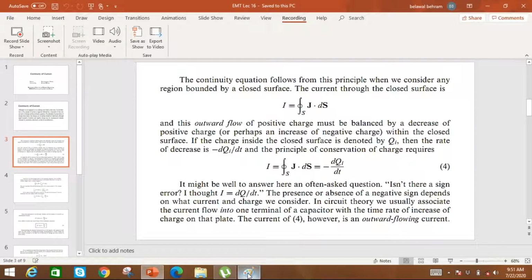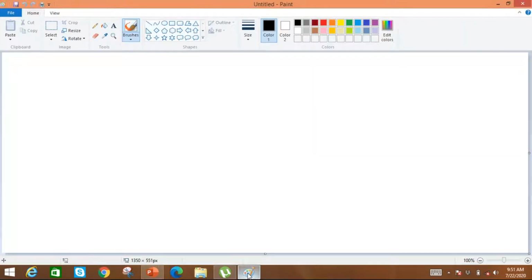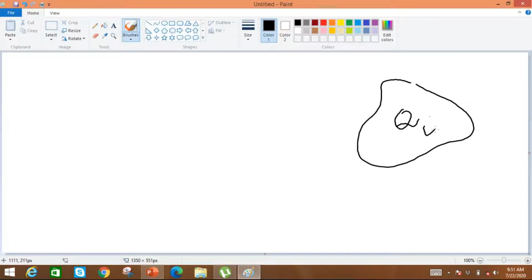Let's suppose we have a volume that is bounded by a closed surface, and let's suppose the total amount of charge inside this volume is Qi. Qi is the total amount of charge inside this closed surface that is bounding this volume.